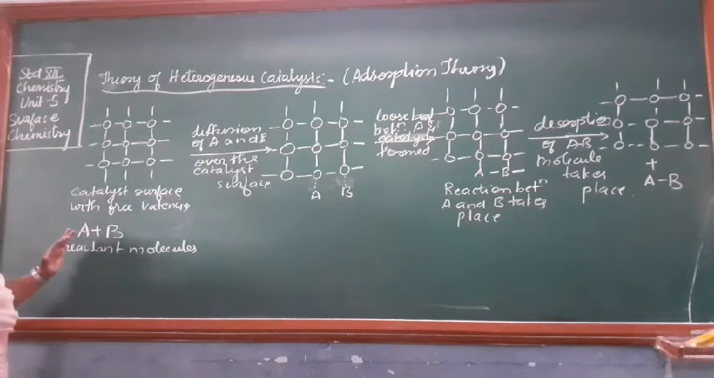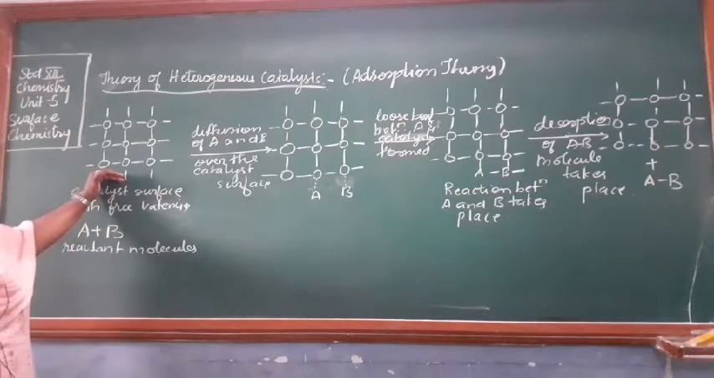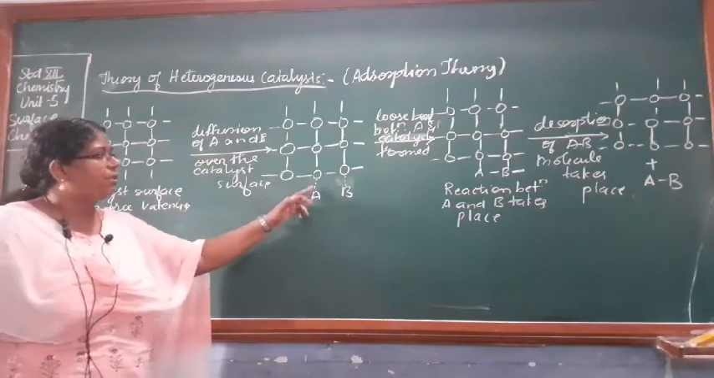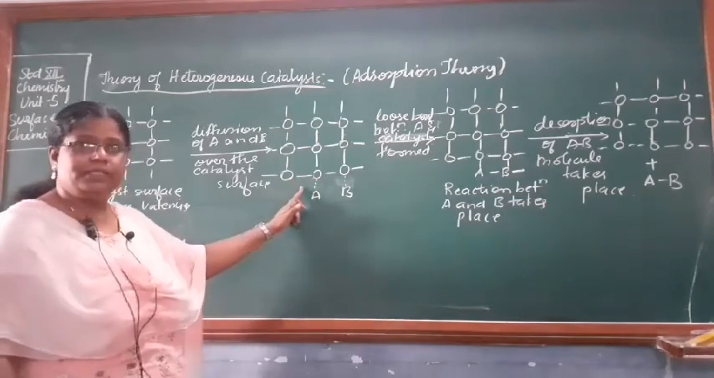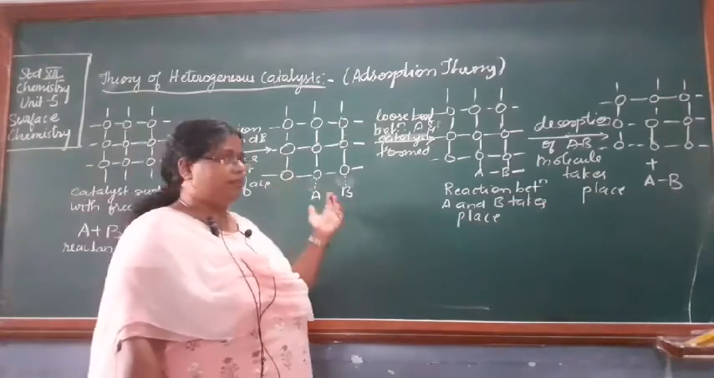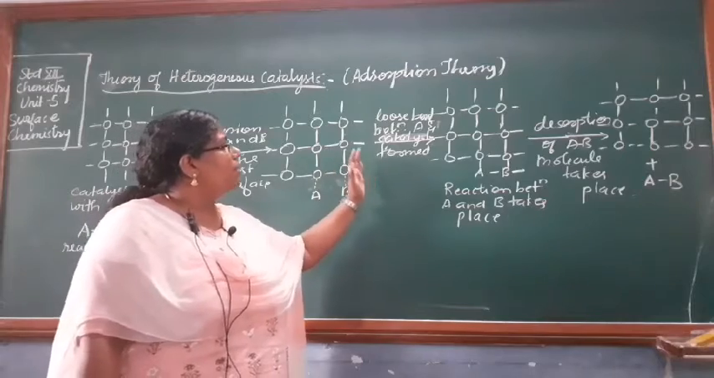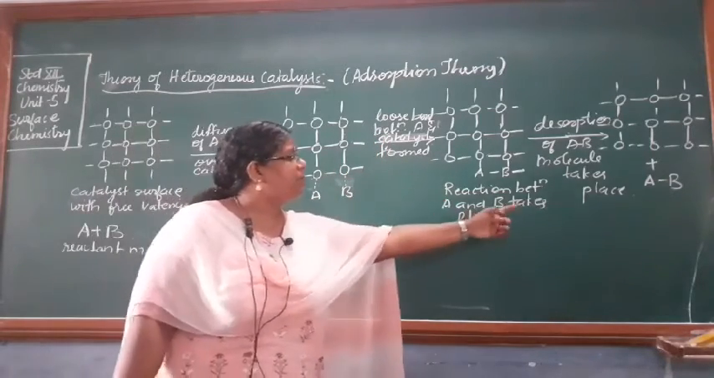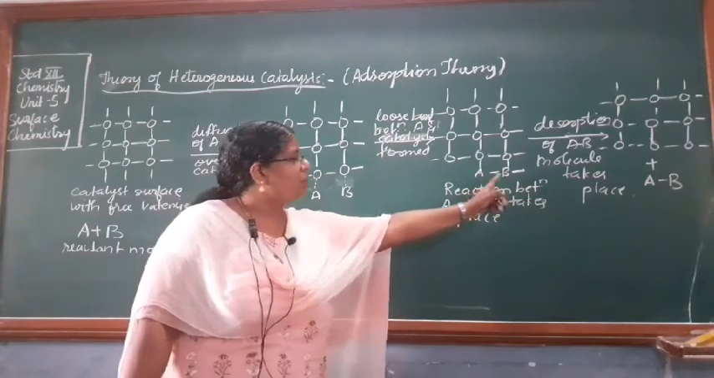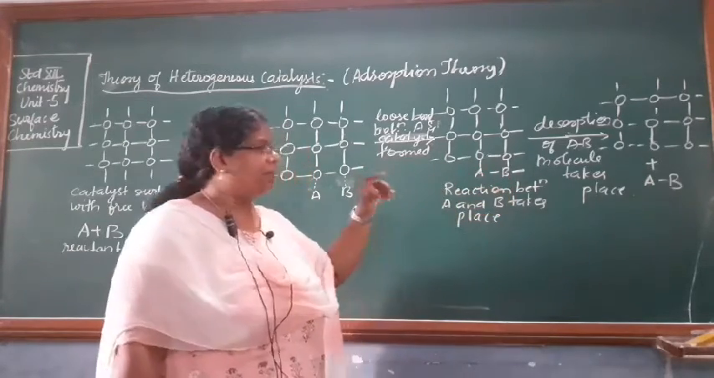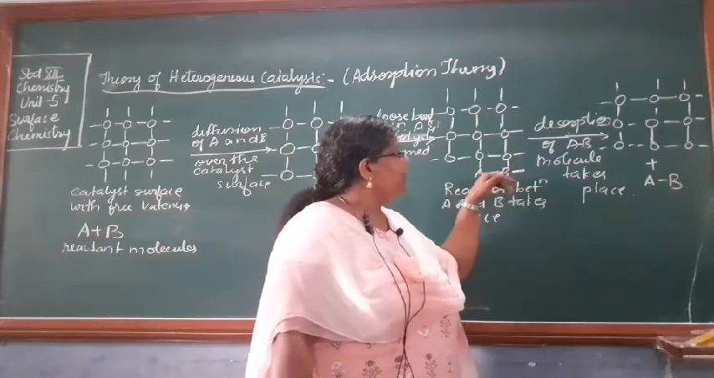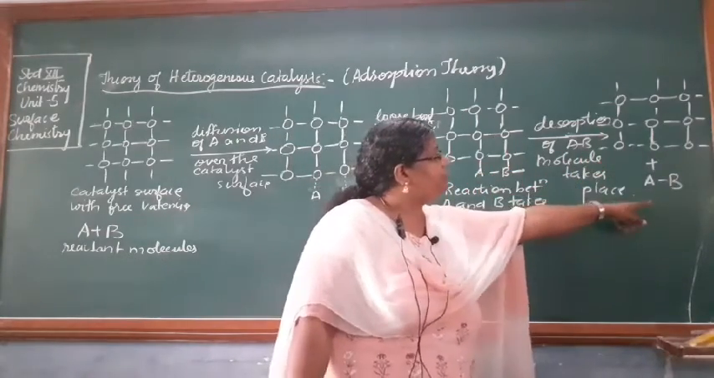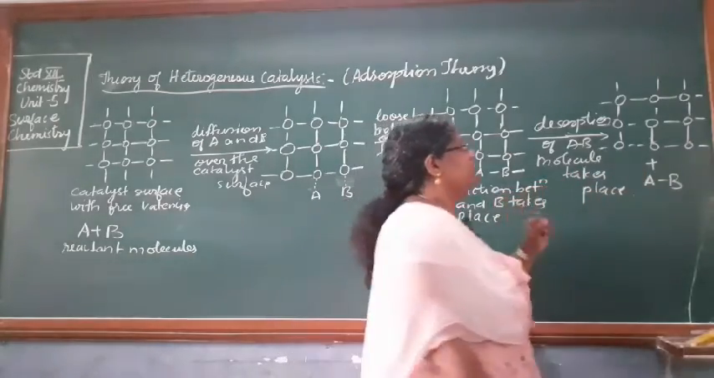पहले क्या होता है, A and B, it is moving towards the catalyst, it is getting diffused over the catalyst surface, it's forming a loose bond between the catalyst and the reactant molecule. After that the reaction between the A and B takes place here. There is a bond formation taking place between A and B. ठीक है, and this A and B then forms a molecule and it gets detached from the catalyst surface.